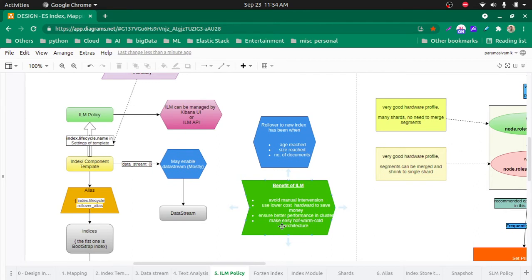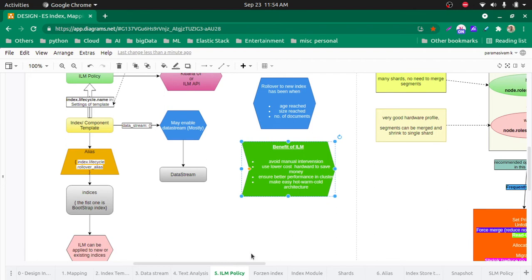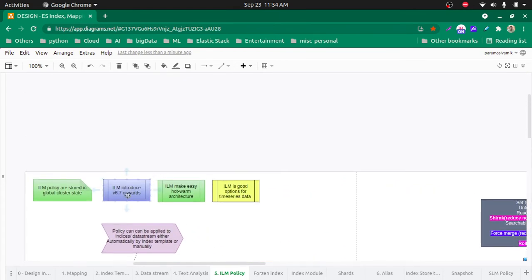Okay, then of course, that's what I said. I think I have said everything clearly. Now ILM was introduced from version 7.6 onwards. ILM makes it easy to use the hot-warm architecture, and it is good for time series data. For time series data, we can go for data streams. It's really good. So if it is time series data, go for a data stream along with an ILM policy defined.